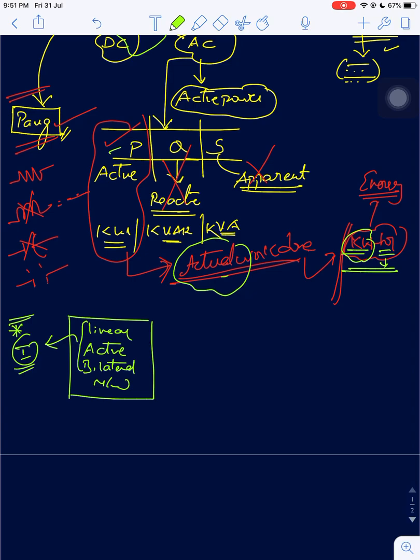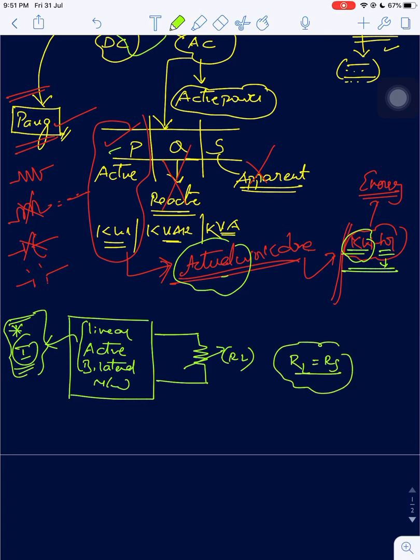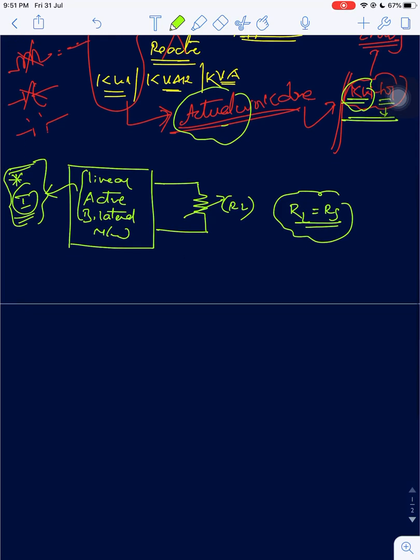If anyone is new, kindly watch those one or two minute classes in crash course 1 to get clarity. In any linear active bilateral network consisting of voltage sources, resistances and a combination of both, the maximum power is transferred to the load, say for example RL. First I am talking about DC only. Maximum power is transferred to the load only when load resistance is equal to source resistance.